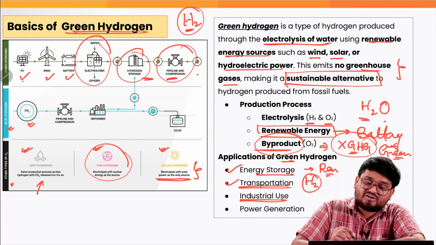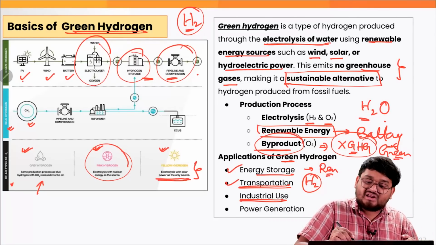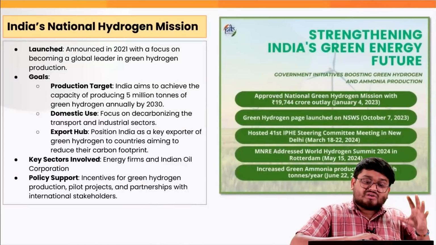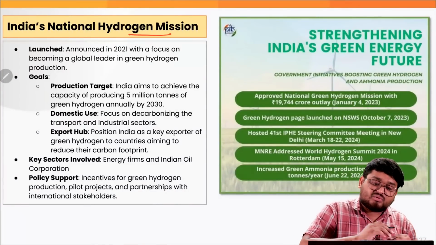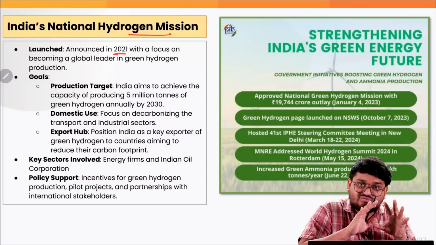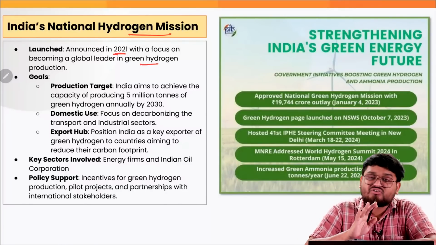We can also use green hydrogen in industrial use and in power generation. Now, India's national hydrogen policy is very important. It was launched in 2021 and focuses on catapulting India to a global leader in green hydrogen production.